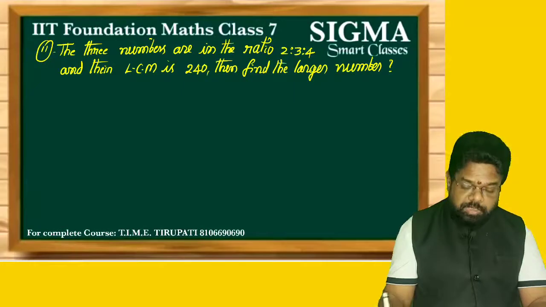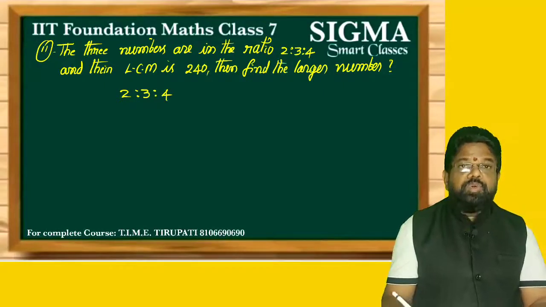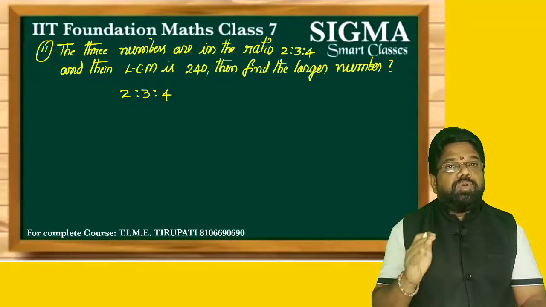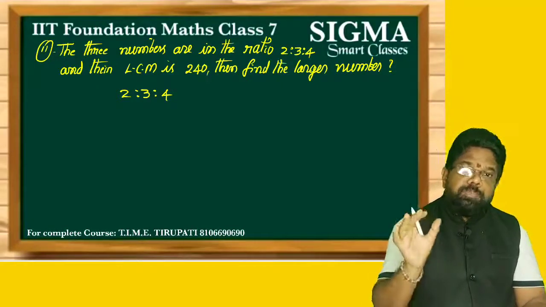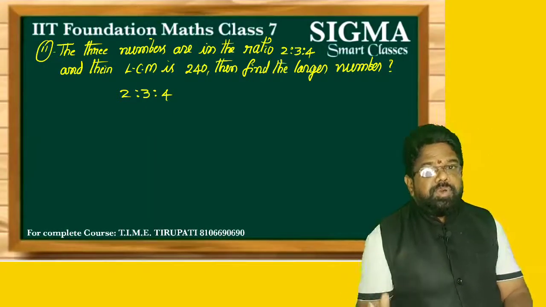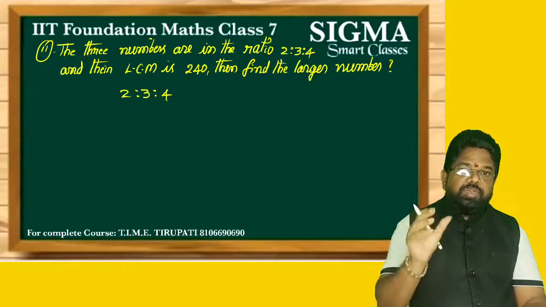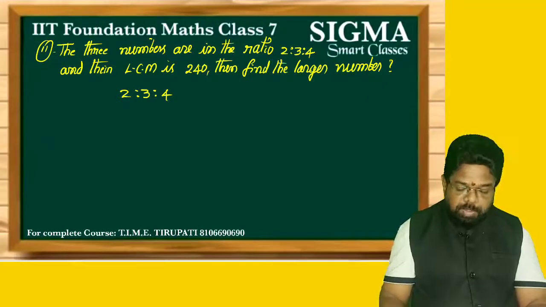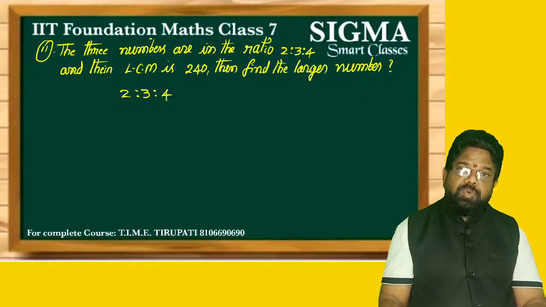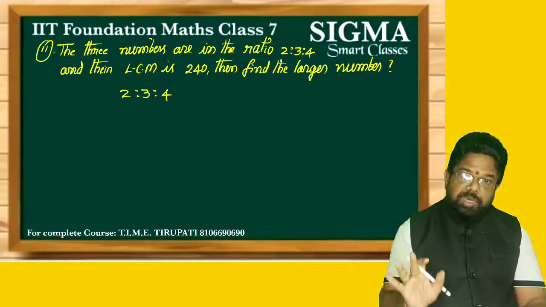So, what are the clues given here? The numbers' ratio is given. What is the ratio? 2:3:4. A ratio of 2:3:4 means the numbers are not equal to 2, 3 and 4 here. Ratio means only parts. I will discuss ratio and proportion with you later, as that topic is also in our syllabus. Simply put in your mind that ratio means only the parts, not the exact values. So one number is 2 parts, another is 3 parts, another is 4 parts.